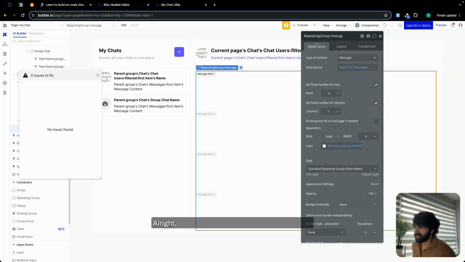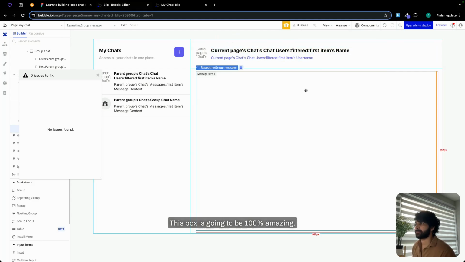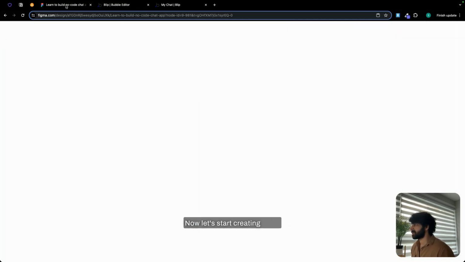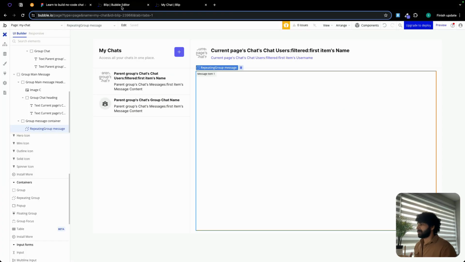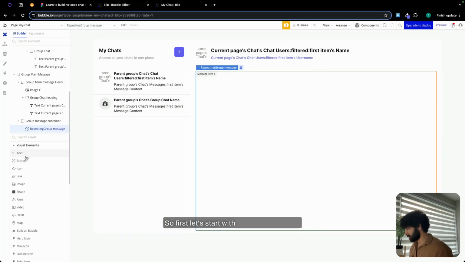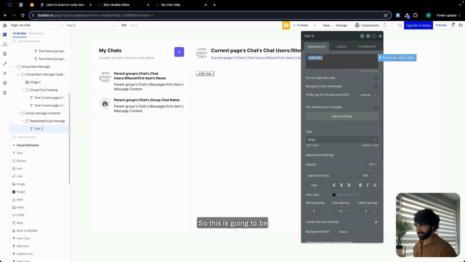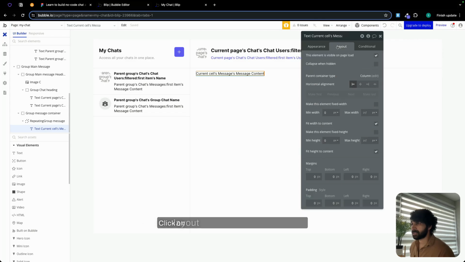All right. So over here, column is going to be fixed. Rows are going to be dynamic. And check this box. This is going to be 100%. Amazing. Now let's start creating these boxes over here. Chat messages. So we're going to improvise the design again. So first let's start with few text messages. So this is going to be current cell message, message content. Click on layout and check fit width to content.